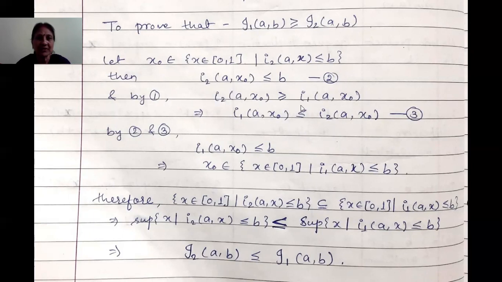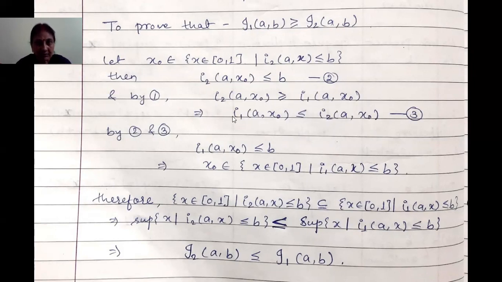And so we can write I2(A,x0) is greater than or equal to I1(A,x0), or we can write I1(A,x0) is less than or equal to I2(A,x0). We can directly get this inequality from equation 1 by simply putting x0 instead of B. This is inequality number 3.